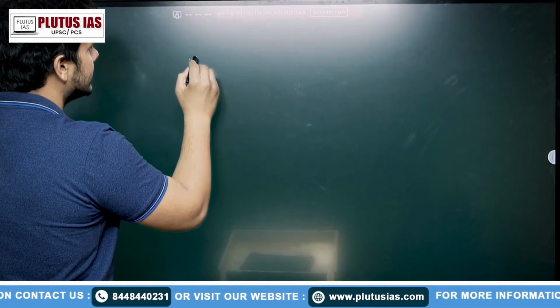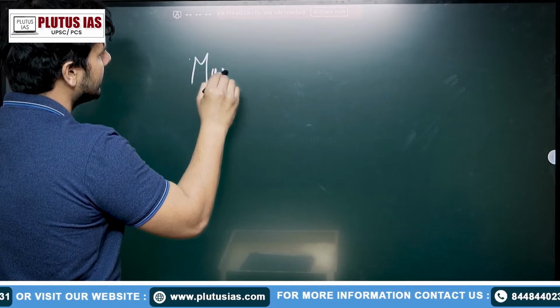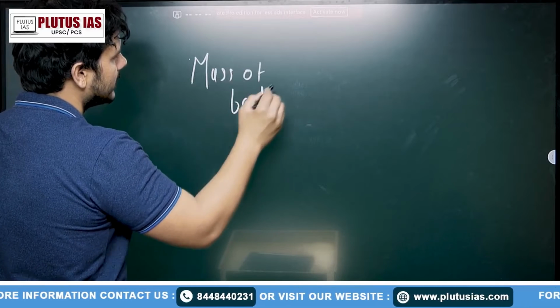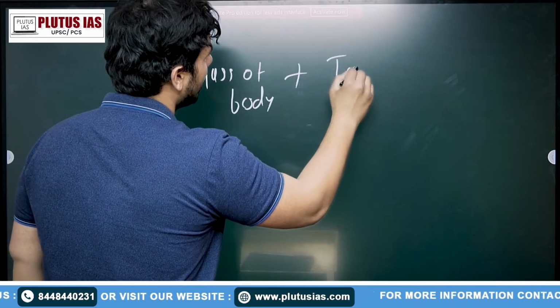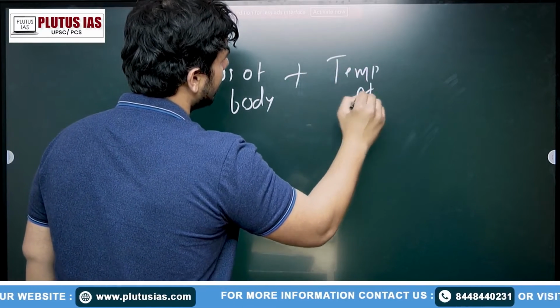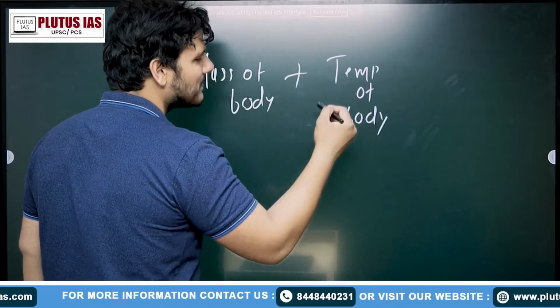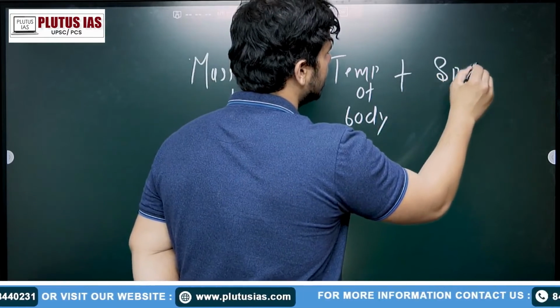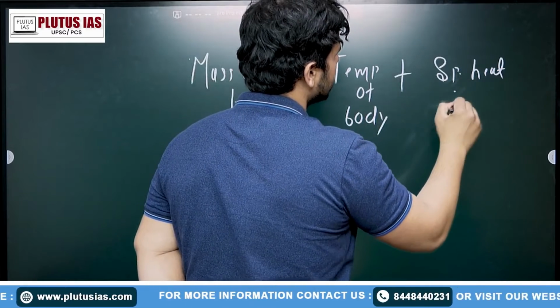When I say heat, it is dependent on the mass of body. Okay. Then along with mass of body, it is also dependent on the temperature of body. Now you know how temperature is related with the heat. And then the third one is a specific heat capacity.